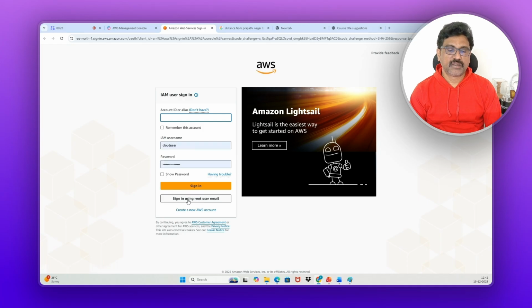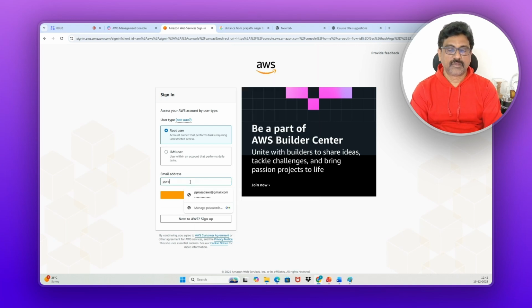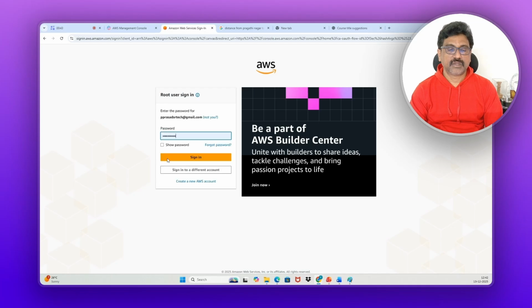Here select the root user. Here you enter the root user ID. Next, and then the password, you got the password.